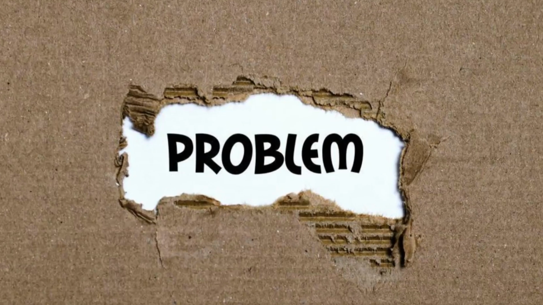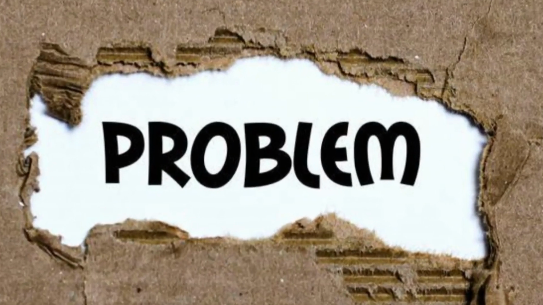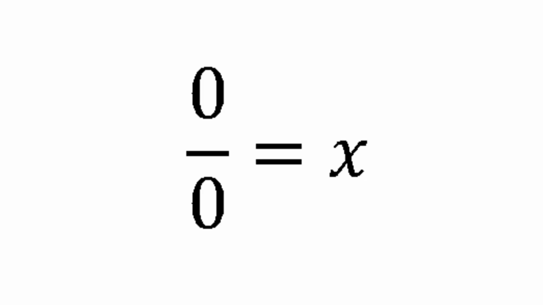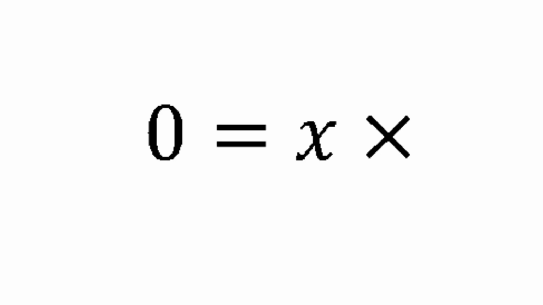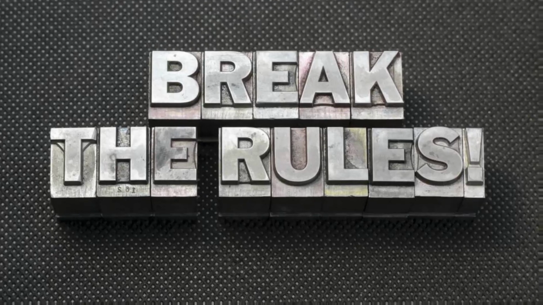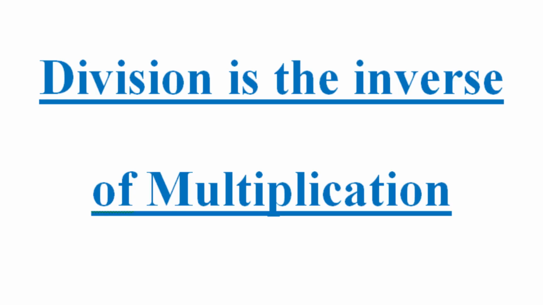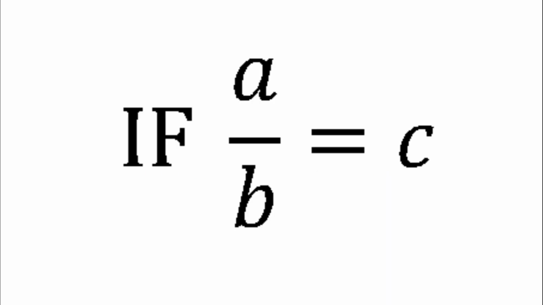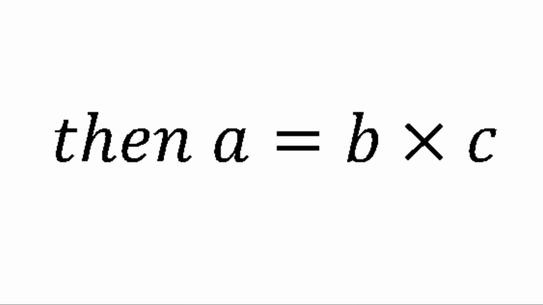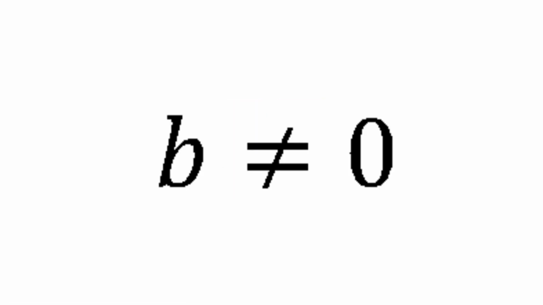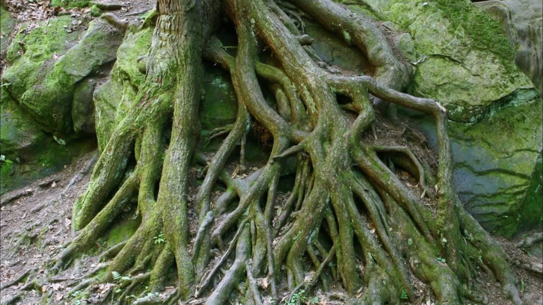There is a huge problem with this. When we try to say that 0 over 0 equals x is the same as 0 equals x times 0, we are breaking one of the most fundamental mathematical rules, the rule that says division is the inverse of multiplication. In mathematical terms, this rule states that if a over b equals c, then a equals b times c, if b is not equal to 0.